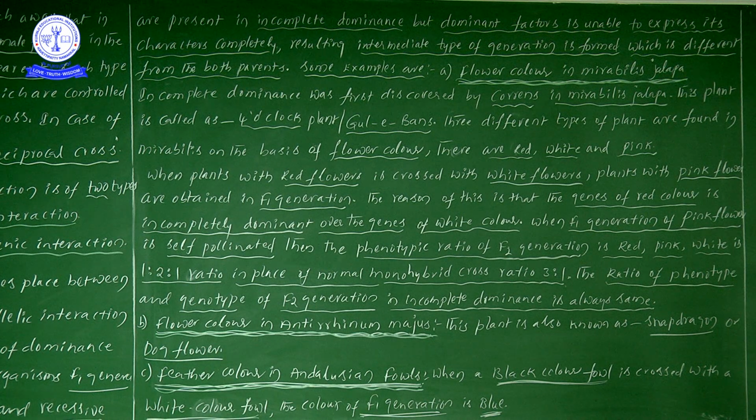So thereby, what is the point we are now understanding clearly? What is the ratio we have seen in the phenotypes? Even in the genotypes, the same ratio will be there in F2 generation. So what is the point we can understand? In incomplete dominance, the ratio of phenotypes and genotypes will be the same. If phenotypes and genotypes are the same, can you guess what the ratio is? Definitely in both the phenotypes and genotypes, the ratio is 1:2:1.